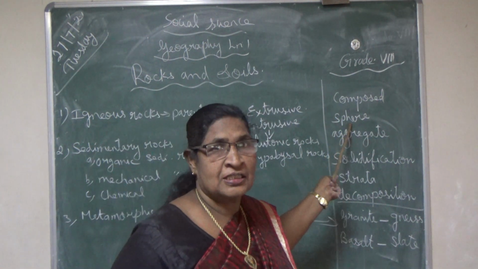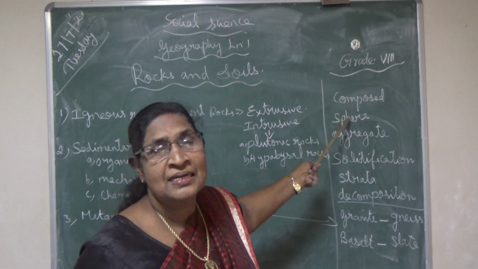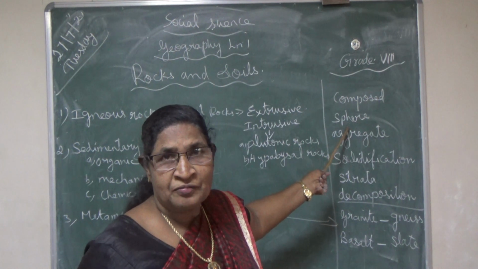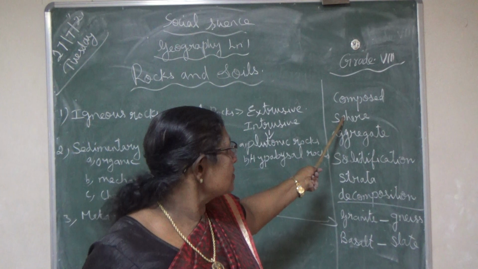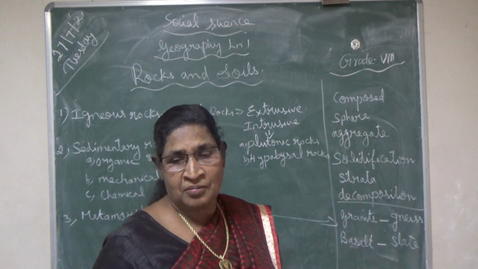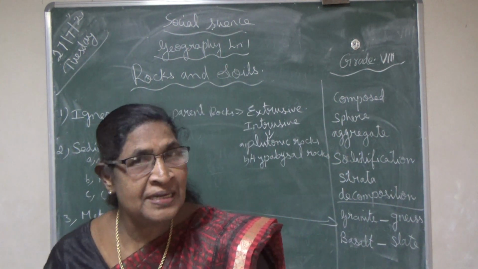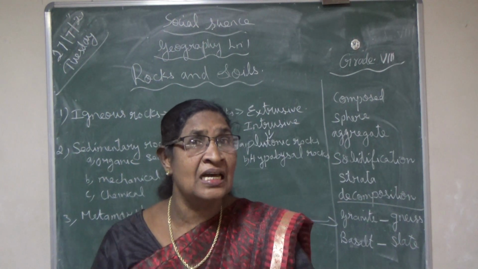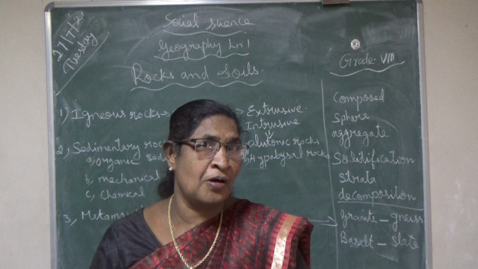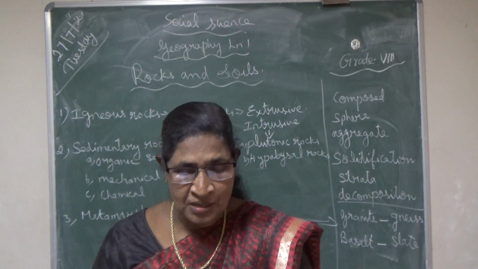Sphere of rocks. What is the meaning of sphere? Region of rocks. Which part of the earth is called the sphere of rocks? Lithosphere. Okay, sphere means region. The lithosphere is called the region of rocks. That means in the lithosphere only we can find various kinds of rocks.